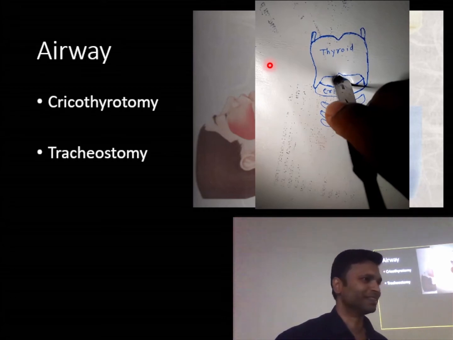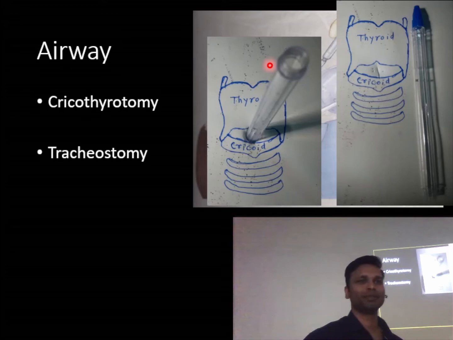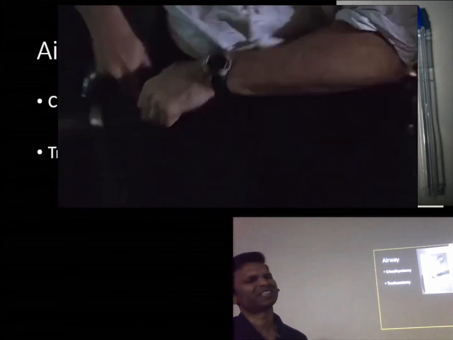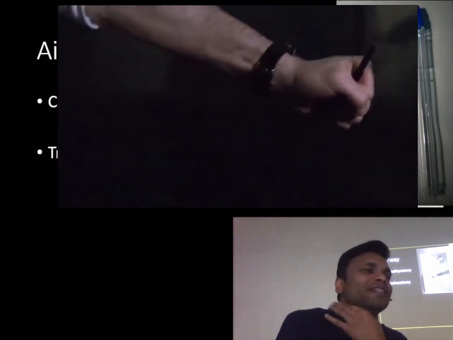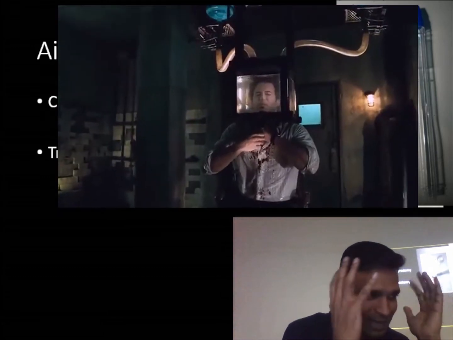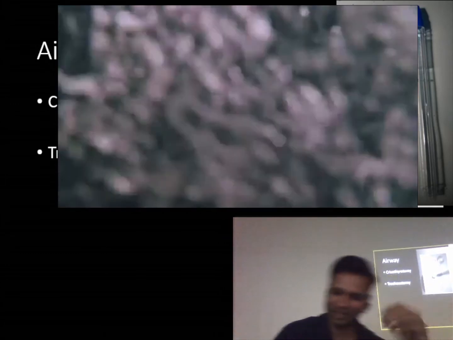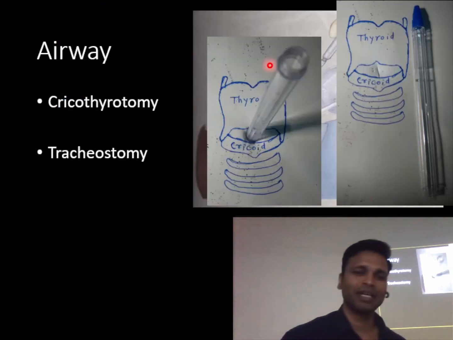Suppose you don't even have this. So this is going to be a little traumatic. You can use a pen's barrel and just stab it. Has anyone seen this in a movie? There's one movie, Saw 4 or 3. In that there's a scene where the guy is trapped with his head in a water bowl. His head is in the water, okay, free from here. So what he does is he takes out the pen and stabs his neck with the pen, and he starts breathing. Watch it sometime.